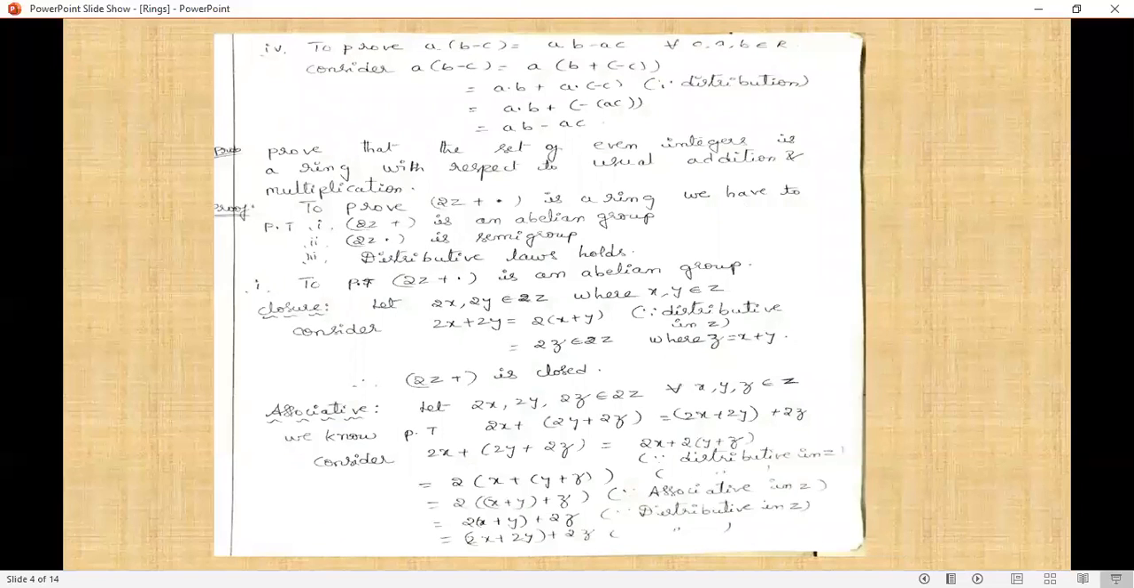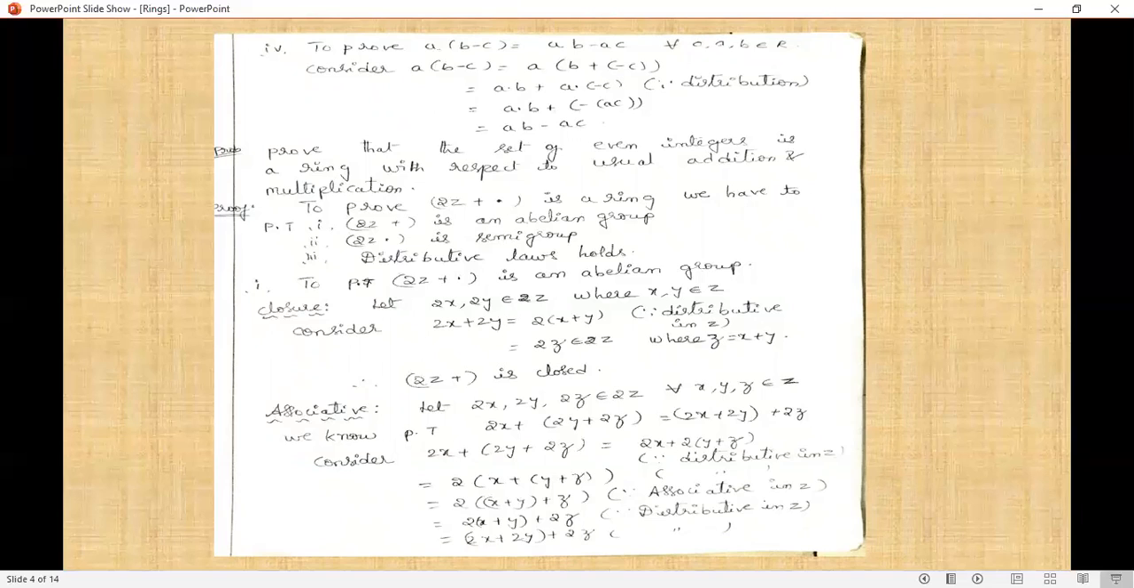The last one is a(b − c) = ab − ac, which we now prove. Considering a·(−b), we know that R is a ring. So (R, +) is abelian, (R, ·) is a semigroup, and the distributive laws hold. So we are using the distributive property. We write a(b + (−c)). We know that a(b + c) = ab + ac, so we apply the distributive property here.